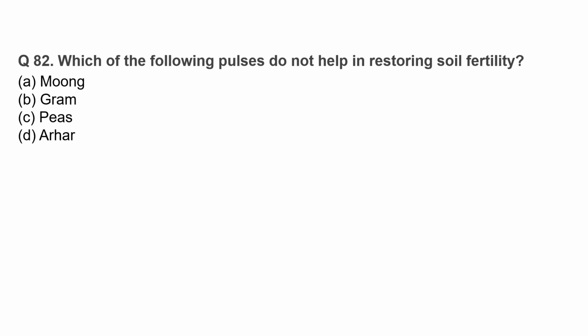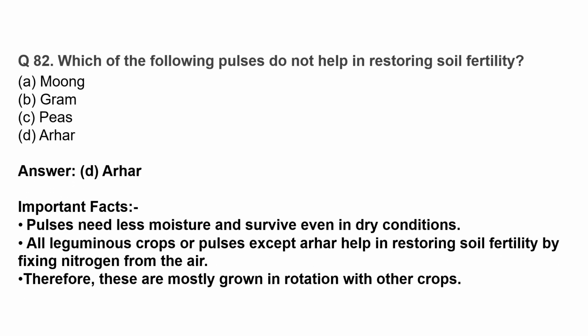Chapter 4, Agriculture. Which of the following pulses do not help in restoring soil fertility? The correct option is Arhar. Pulses need less moisture and survive even in dry conditions. All leguminous crops or pulses except Arhar help in restoring soil fertility by fixing nitrogen from the air. Therefore, these are mostly grown in rotation with other crops.